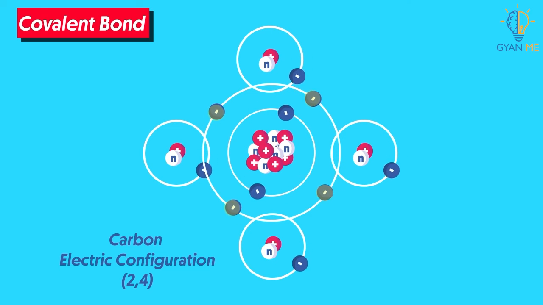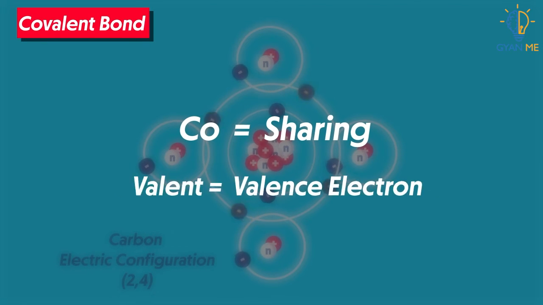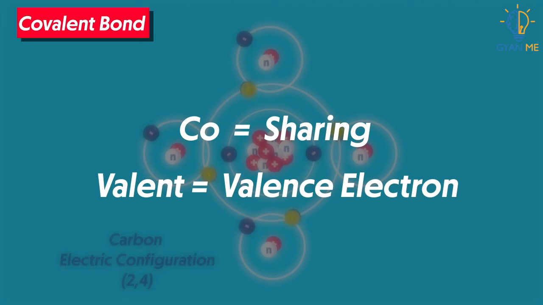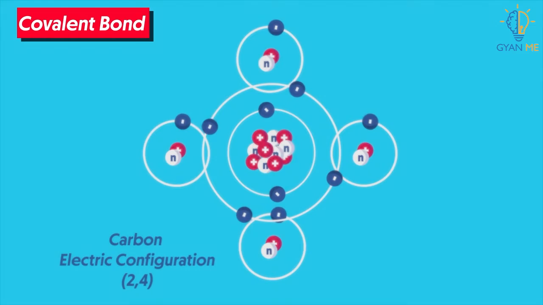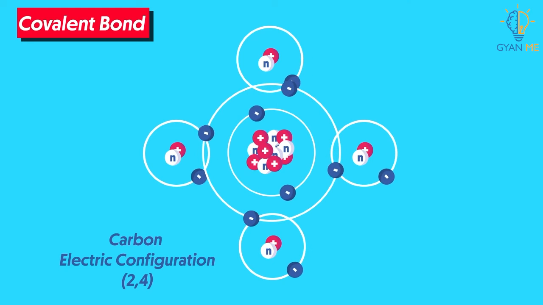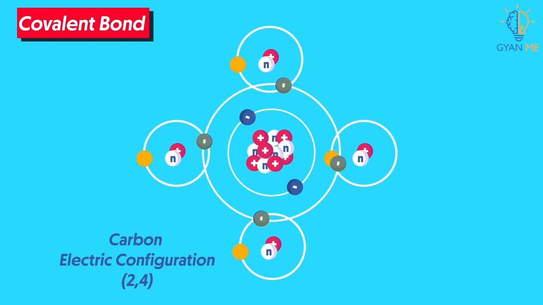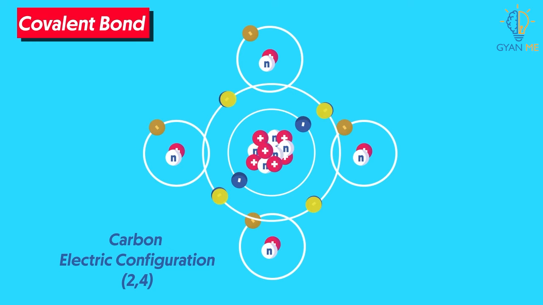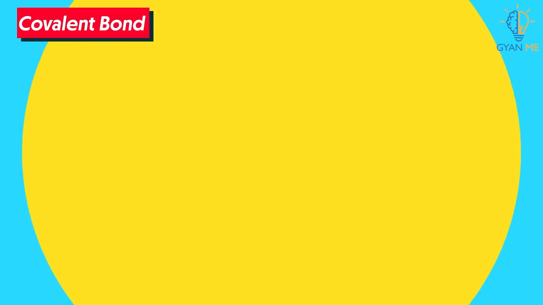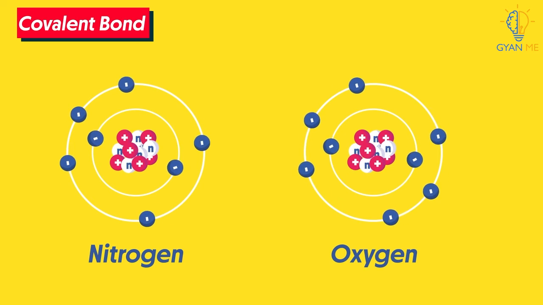I hope now you can understand its name. Co stands for sharing and valence stands for valence electrons. Thus, a covalent bond is a bond formed between atoms by sharing of their valence electrons. Students, you should keep in mind that covalent bonds are formed by many other elements and not only carbon.